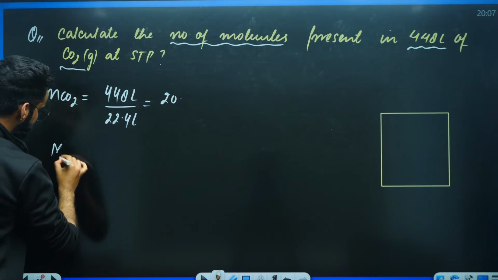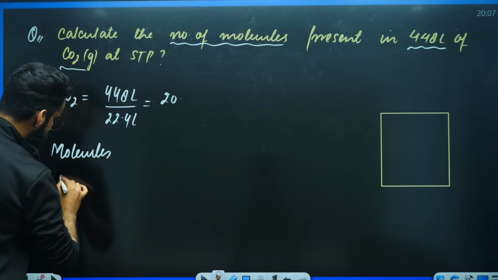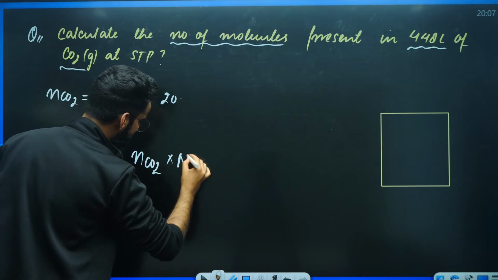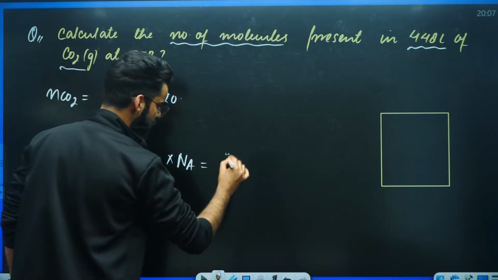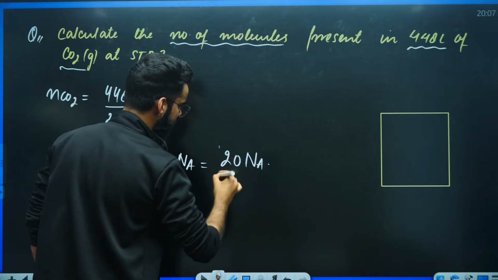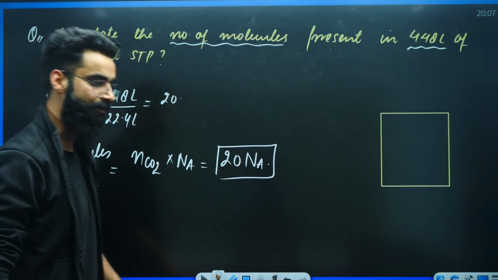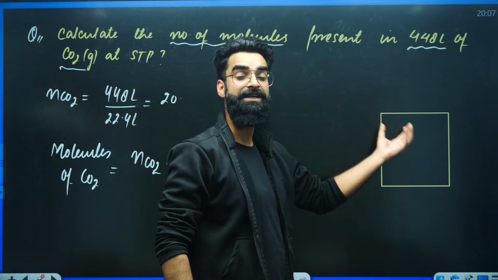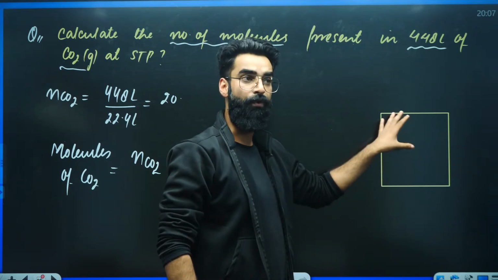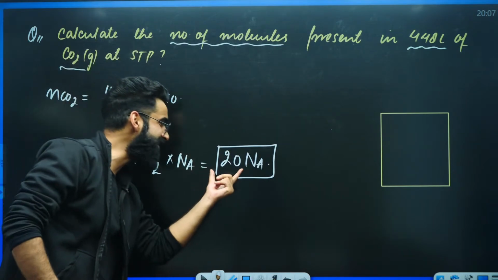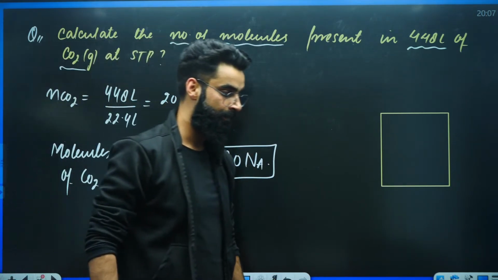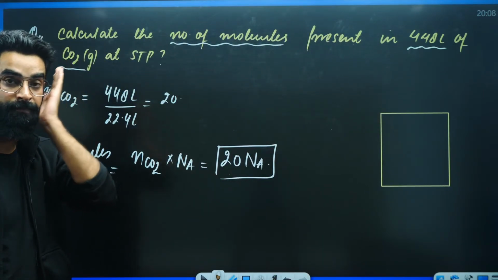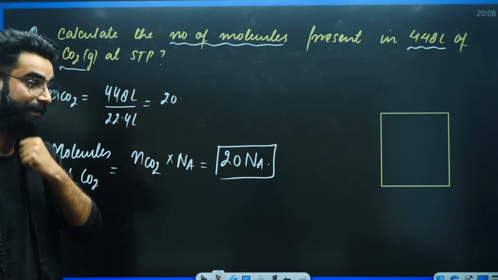Now, how do we calculate the molecules of carbon dioxide? Moles to molecules, moles to particles. We just have to multiply moles by Avogadro's number. That will give you the molecules. So the answer is simply 20 Na, or you can put the value of Na exactly as 6.02 into 10 raised to the power 23. So in the container in which there are 448 liters of carbon dioxide, there will be exactly these many molecules of carbon dioxide present. I hope this is clear to everyone.